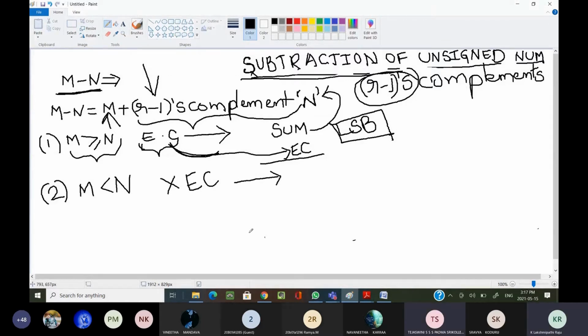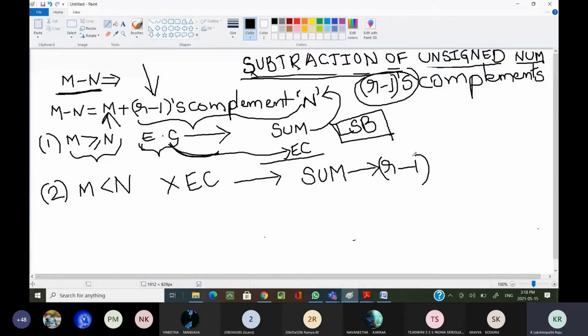We take the sum which is obtained in step 1, and for this sum what are we calculating? R minus 1's complement. Someone is saying r's complement, that is wrong. Someone is saying r minus 1's complement, very good. Here we are performing subtraction by using r minus 1's complement.